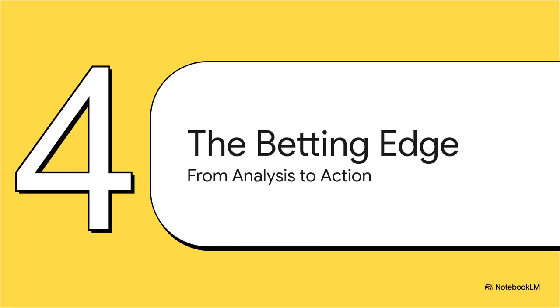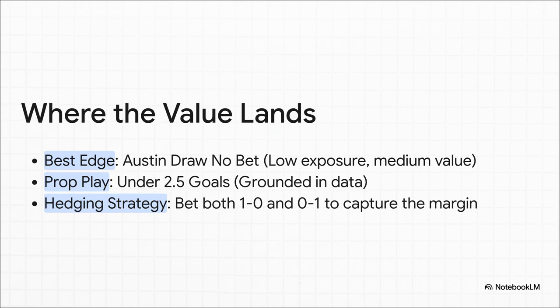Okay, so what do we do with all this? What's the big takeaway? How do you turn all this complicated analysis into something practical? Let's talk about where the AI's prediction actually points to a potential edge. So the analysis really highlights a few key spots. First, there's the Austin draw no bet. That's where your bet is returned if the game ends in a draw, so it's a much safer route. Then, betting on under 2.5 goals is another big one, and it's totally backed up by the data.